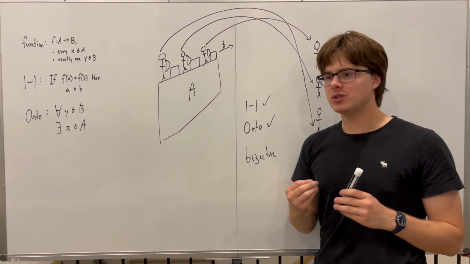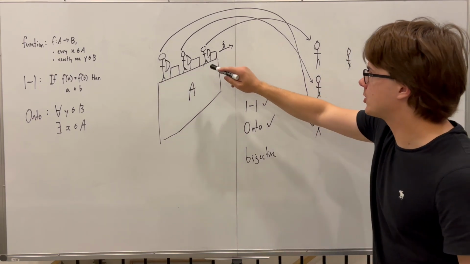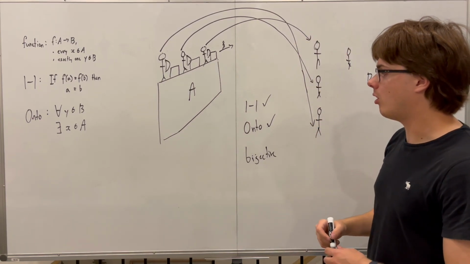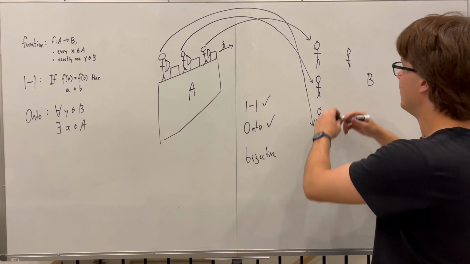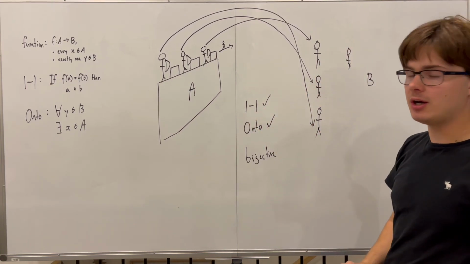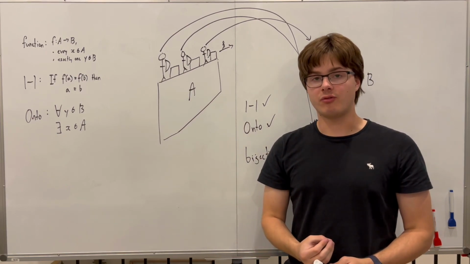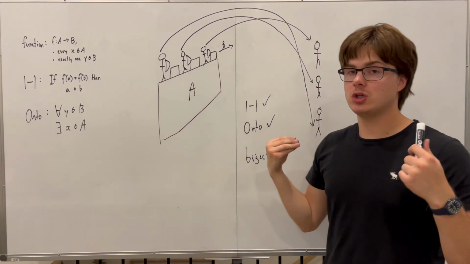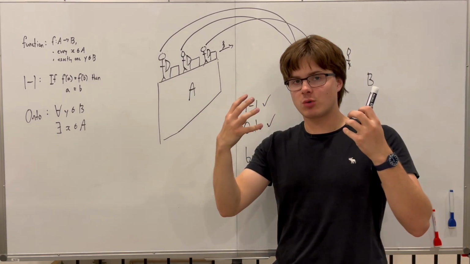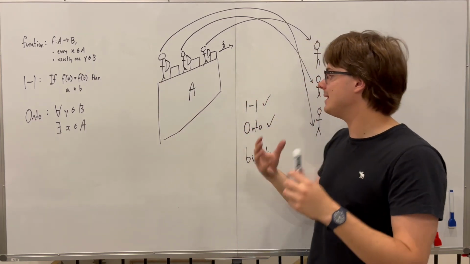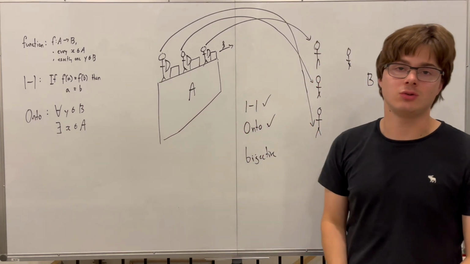When one of those two isn't true, whether it is two archers aiming at one person, which would make it not one-to-one, or firing at everyone leaves a survivor, then it is not onto. That is the other alternative you should look for. So that is a broader way of how you should use this analogy to picture what your function is actually doing, or what it means for it to be or not be one of these two criteria.